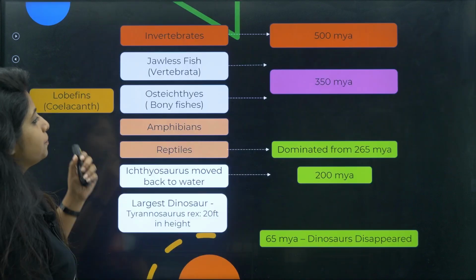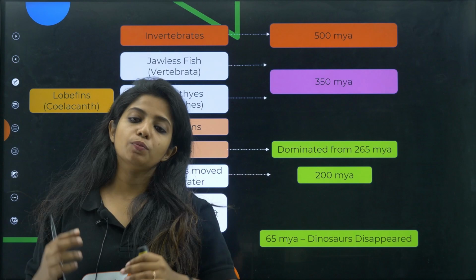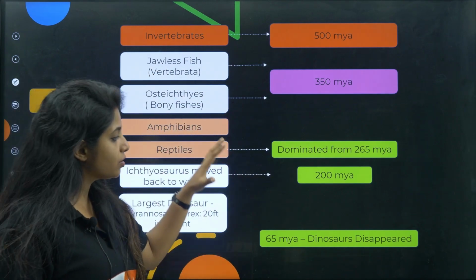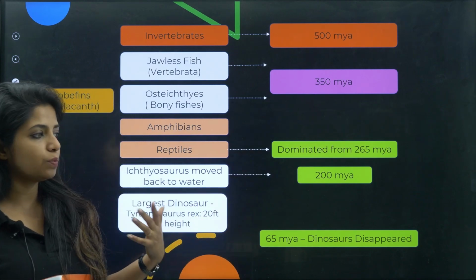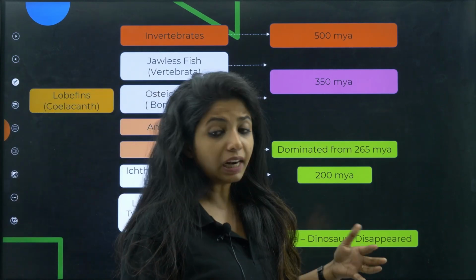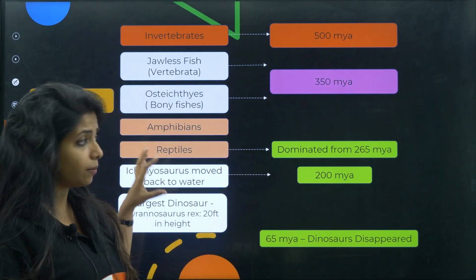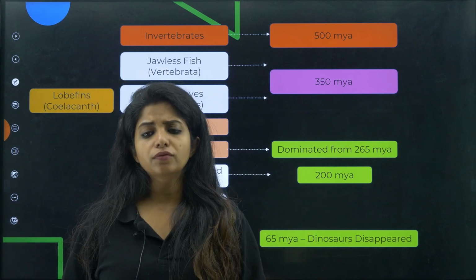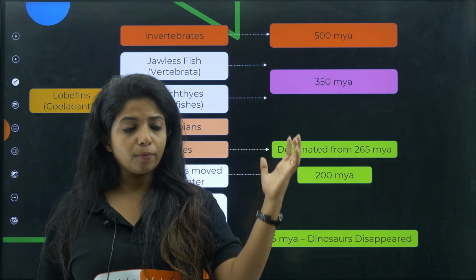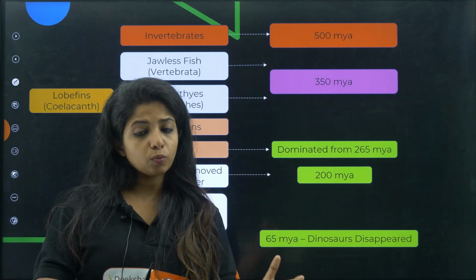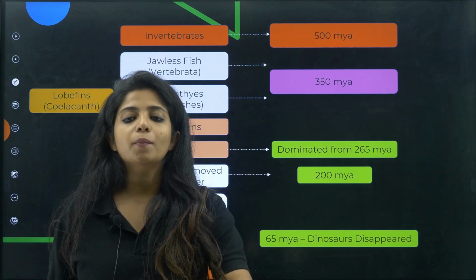Yeah. Now, okay, so this was what we were studying, and in the previous session we spoke about how invertebrates came along, and where did we stop? We stopped over here. That is basically 65 million years ago the dinosaurs tend to disappear. Until then it was said that reptiles were dominating. Dinosaurs come under reptiles, and it was said that reptiles, all of them, were dominating over the earth. From reptiles came birds. You saw that sauropsids gave rise to birds. And then there was one more category of reptiles, synapsids, which gave rise to mammals. When mammals came, they started dominating the world.